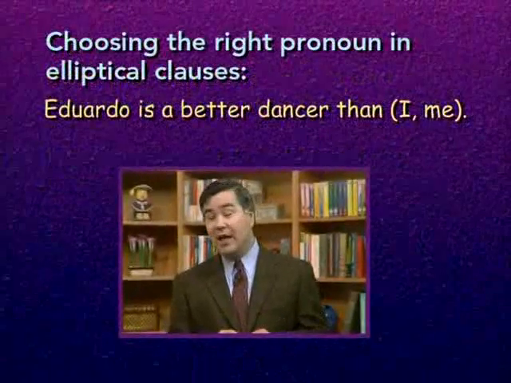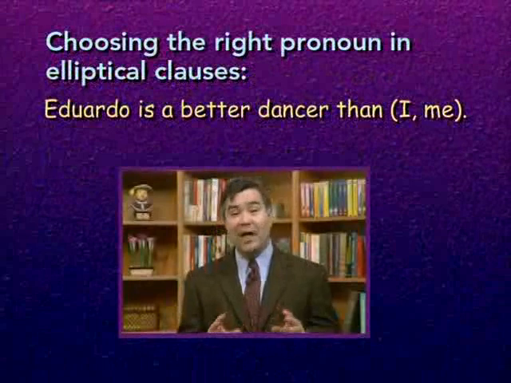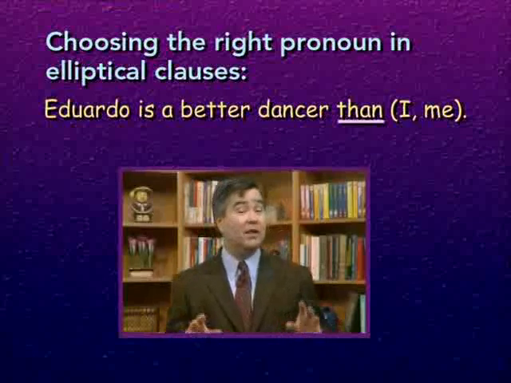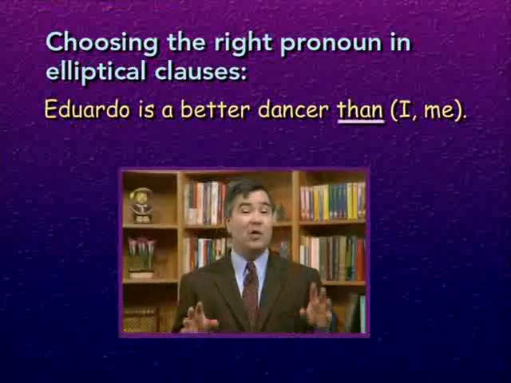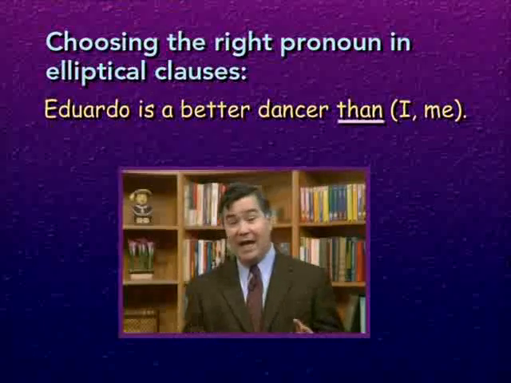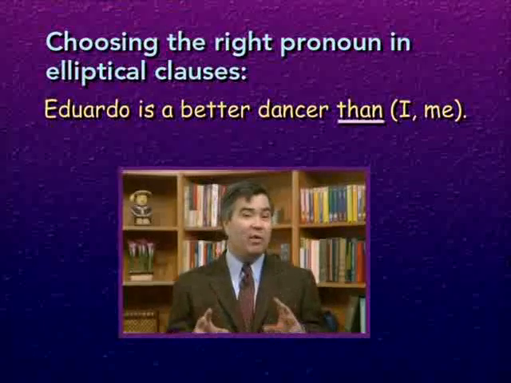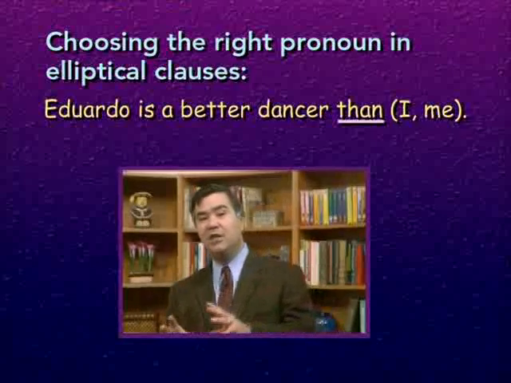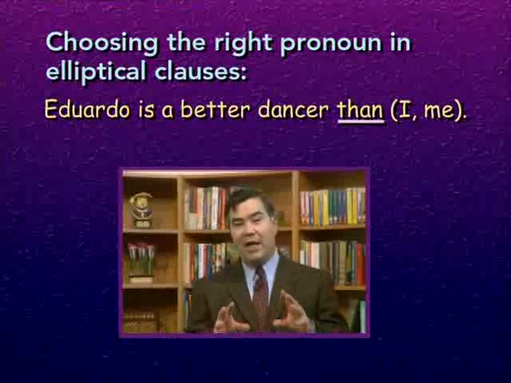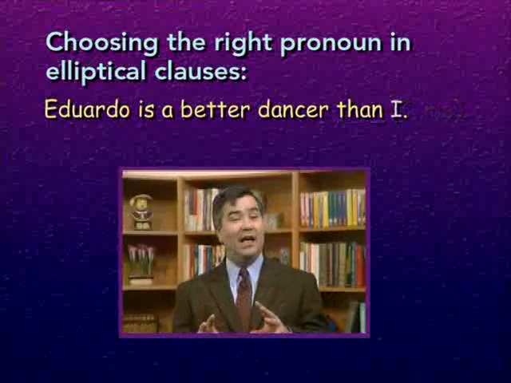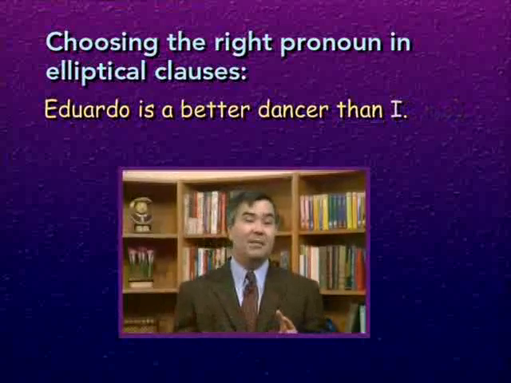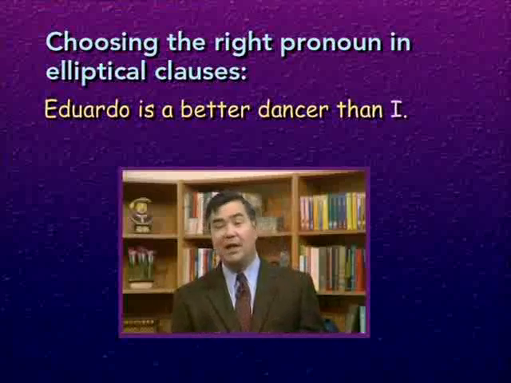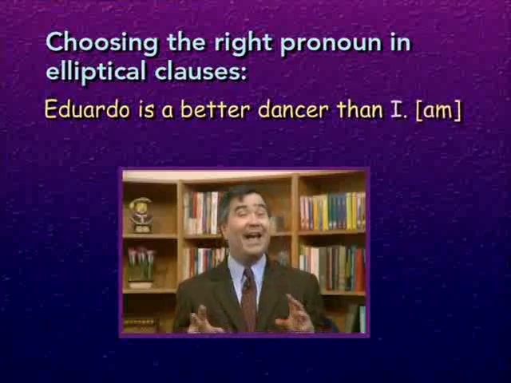Eduardo is a better dancer than I or me. Okay, we have the word than, which is one of the telltale signs that we're dealing with an elliptical clause, a clause from which some words have been omitted. Remember, these will begin with than or as. Now, in this case, if we were to fill in the missing words or the missing ideas, what would those last few words of the sentence say? Right now, the elliptical clause reads than I, and there's no verb there. If we were to fill in the missing verb which has been omitted, what would it say? Well, it would probably have to say the following: Eduardo is a better dancer than I am.